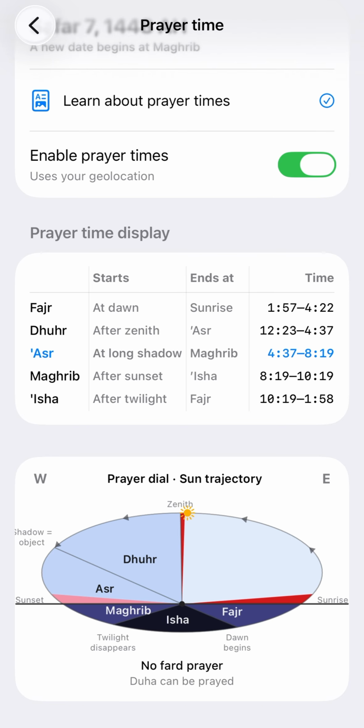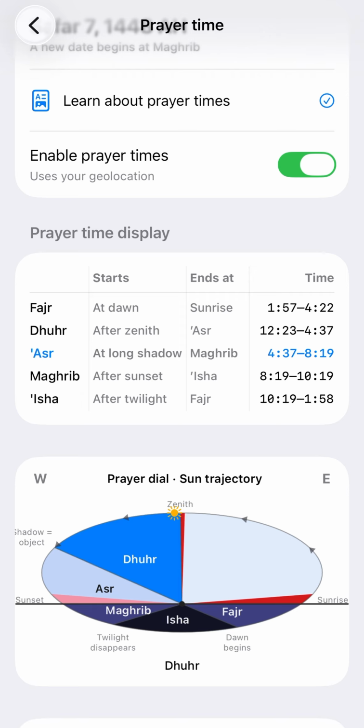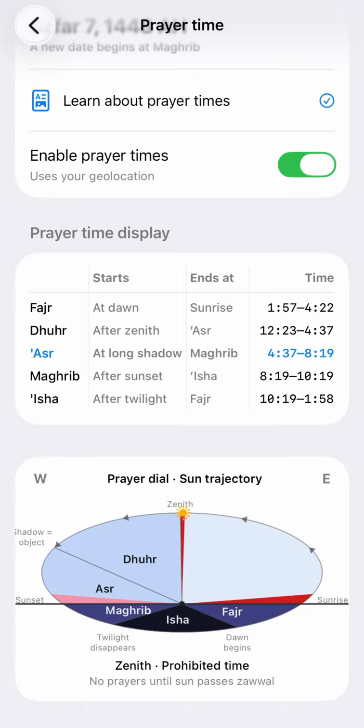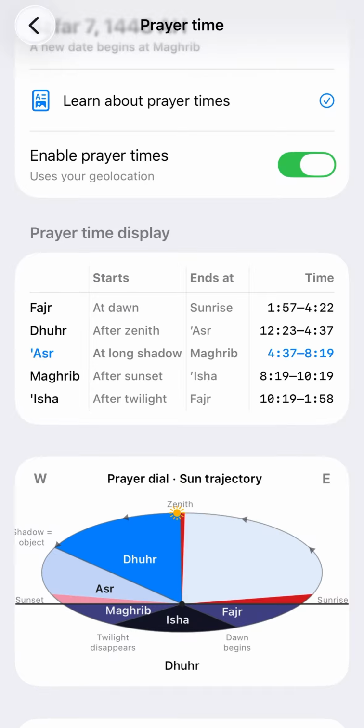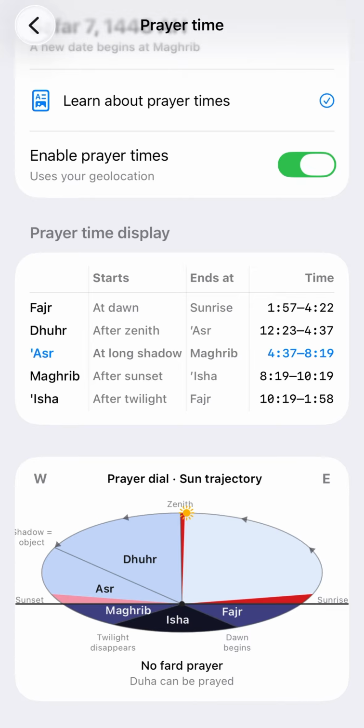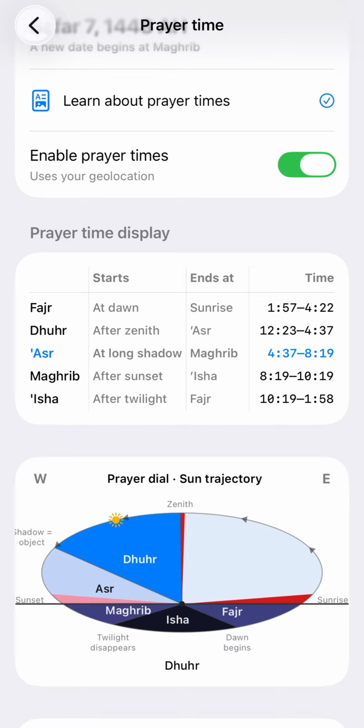Then comes this short period of zenith, when the sun is at its highest point. As soon as it passes, Dhuhr has begun. Dhuhr is the early afternoon prayer, so we just pass the noon, and we can pray Dhuhr. And it lasts until the shadow is long enough.